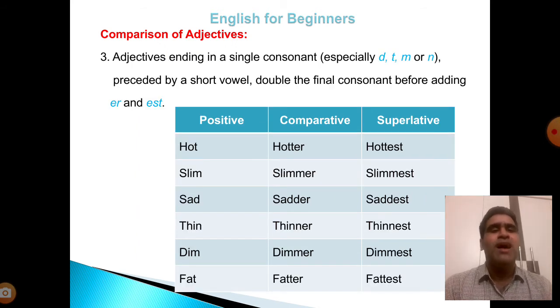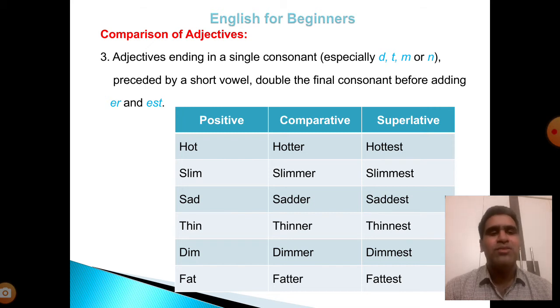Number 3. Adjectives ending in a single consonant, especially d, t, m or n, preceded by a short vowel, double the final consonant before adding er and est. Example: hot, hotter, hottest; slim, slimmer, slimmest; sad, sadder, saddest; thin, thinner, thinnest; dim, dimmer, dimmest; fat, fatter, fattest.